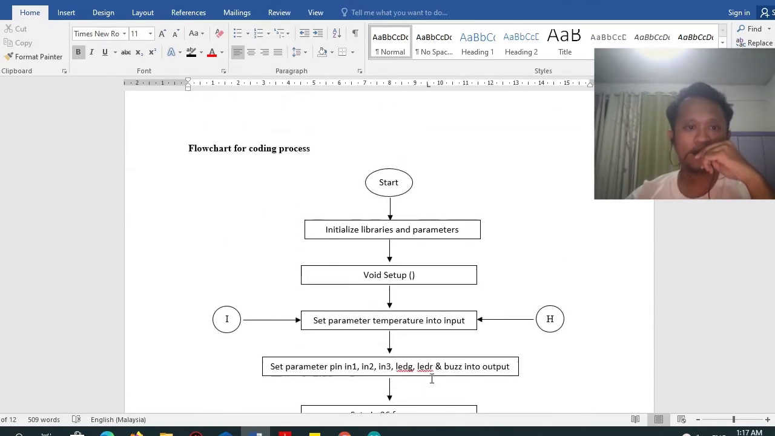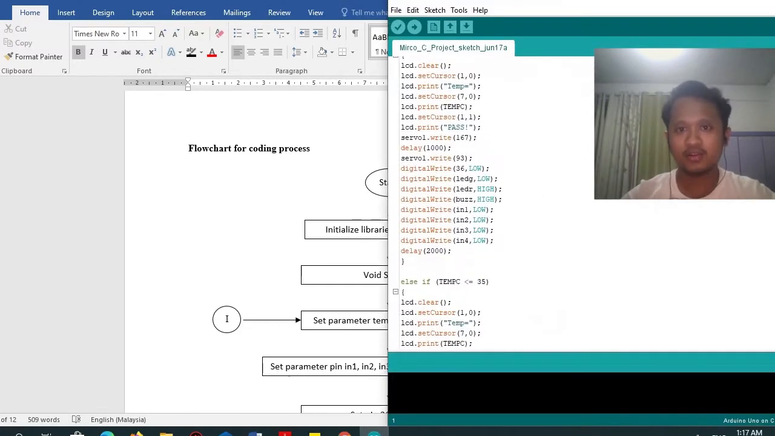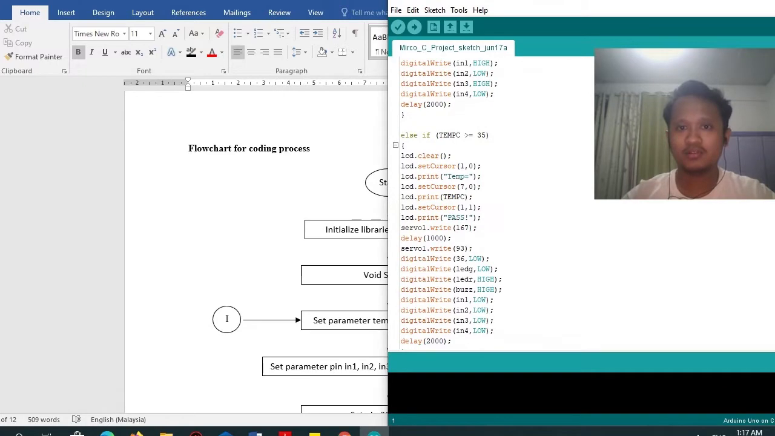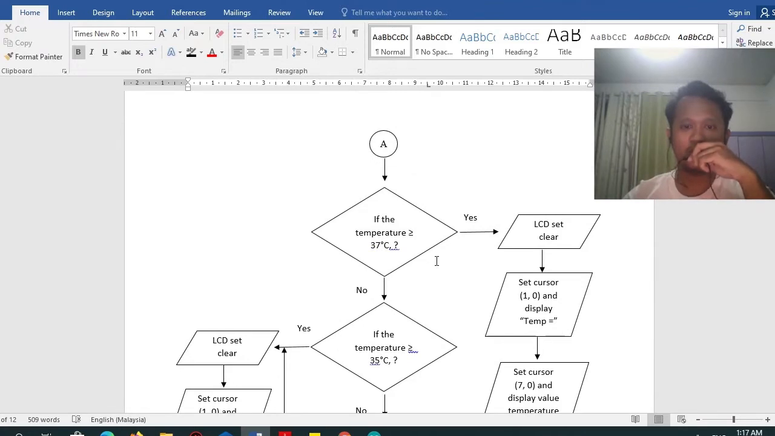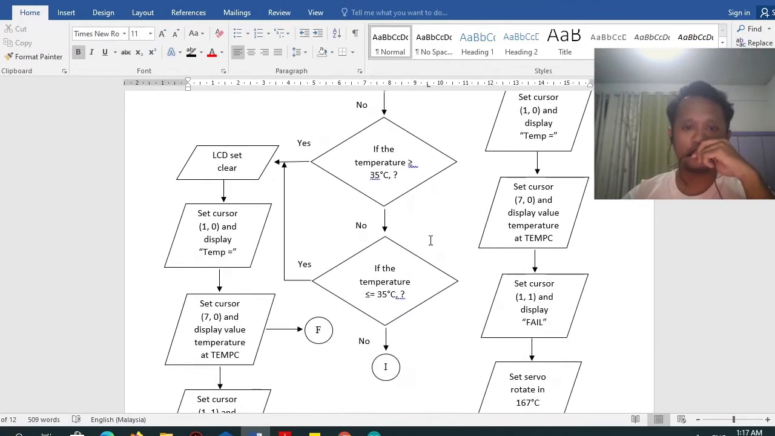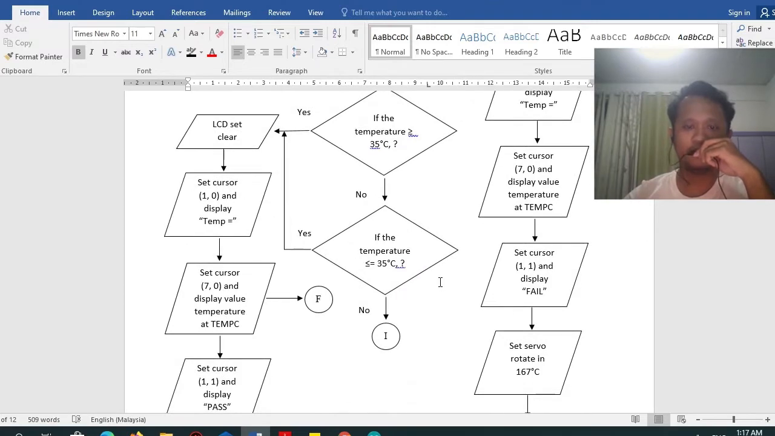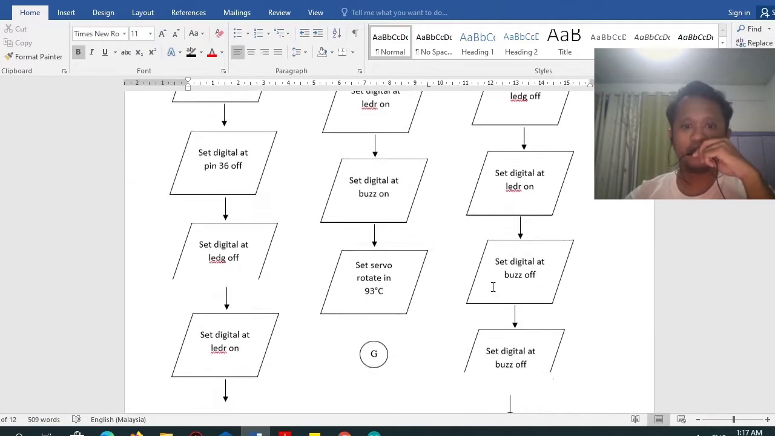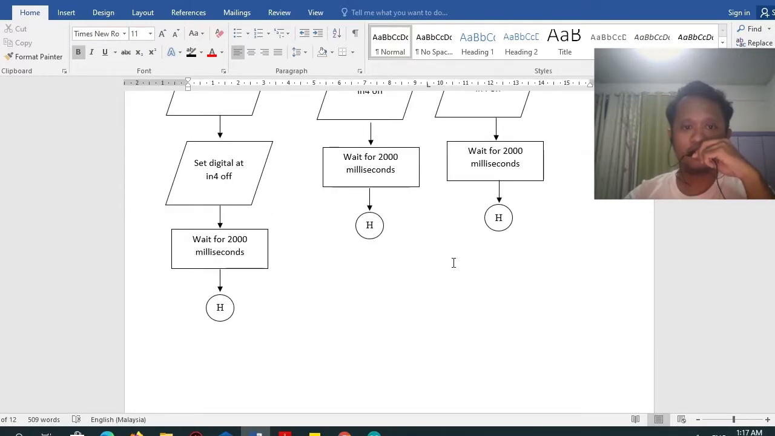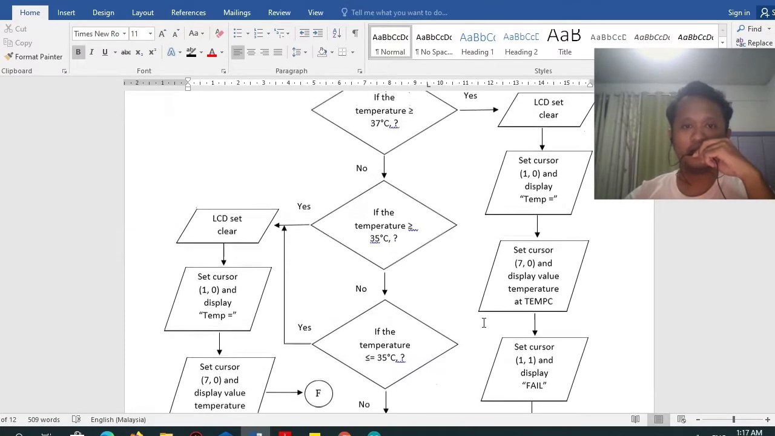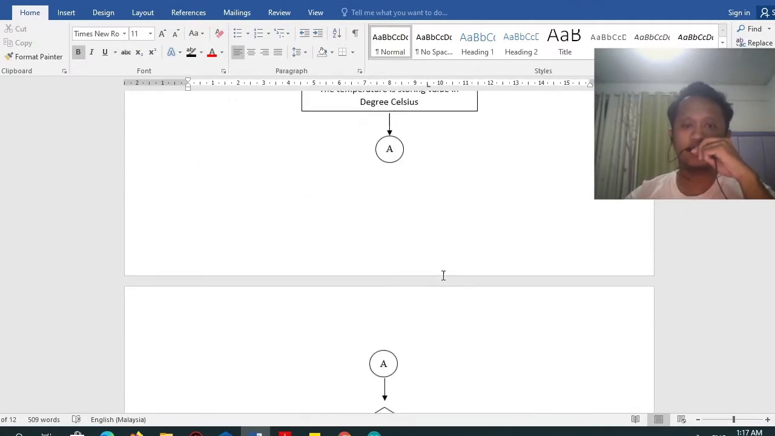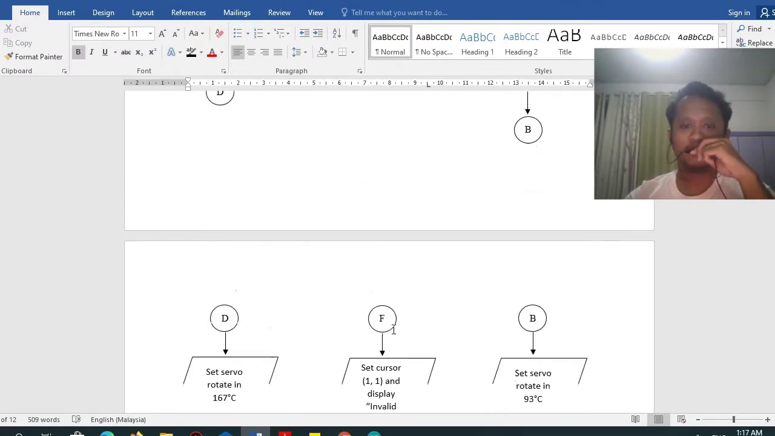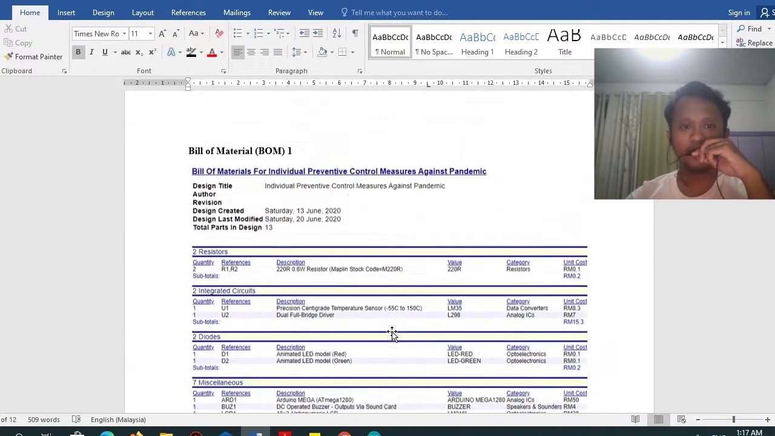Next, the flowchart for the coding process. For the coding process, we use Arduino. There are three situations: more than 37, between 35 and 37, and less than 35 degrees Celsius. After that, at the end, all go to set and initialize the parameter into the input. So this coding keeps looping, keeps repeating.